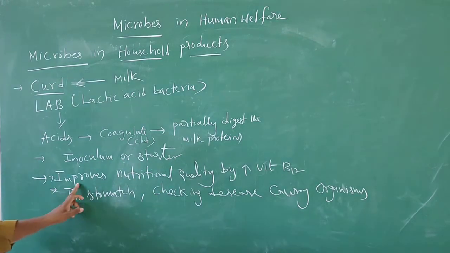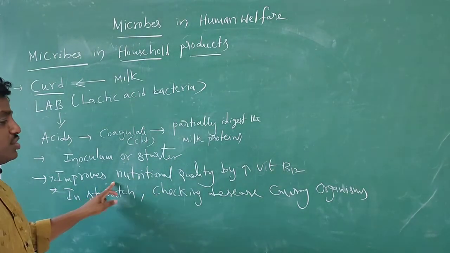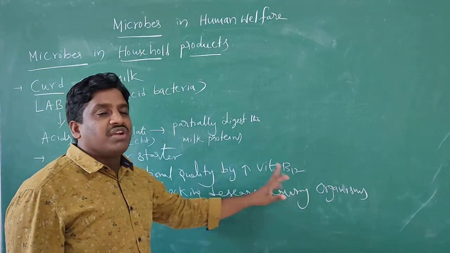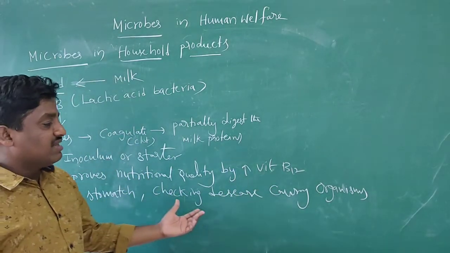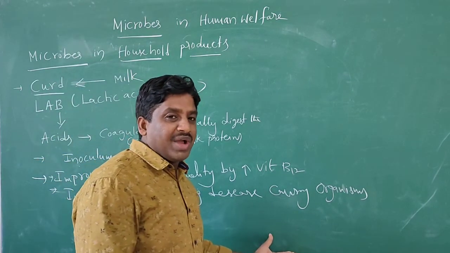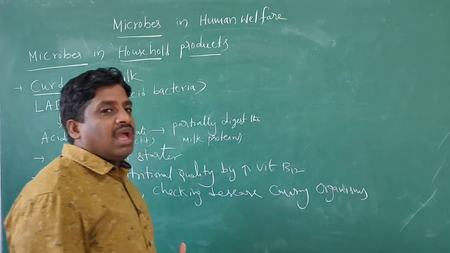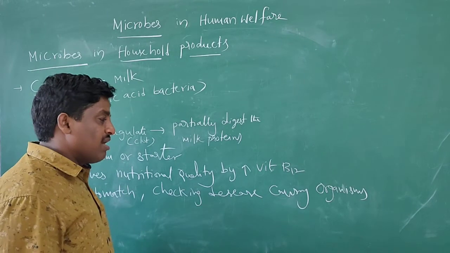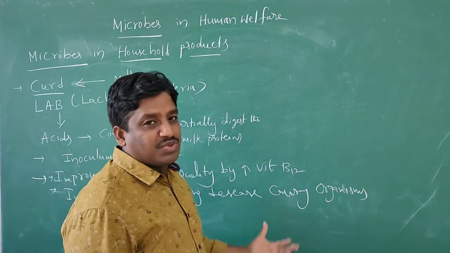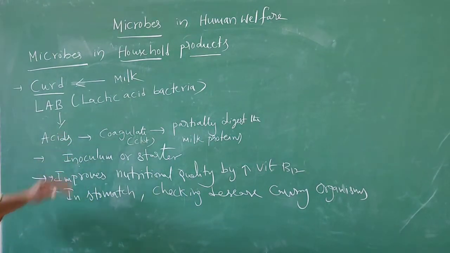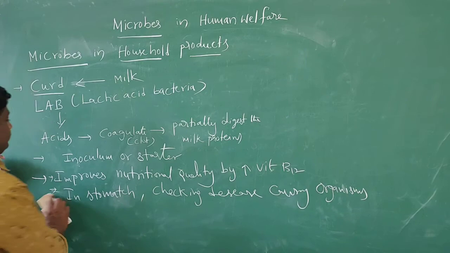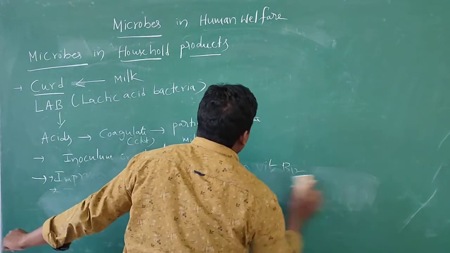And then the LAB improves the nutritional quality by increasing vitamin B12. And also in the stomach, it checks what disease causing microbes are present. This LAB can check inside the body what disease causing organisms are present. And the second one, in the household product.